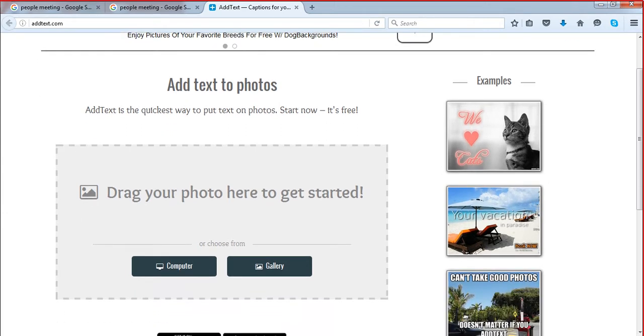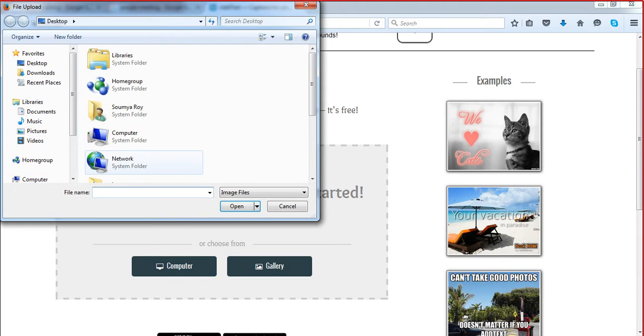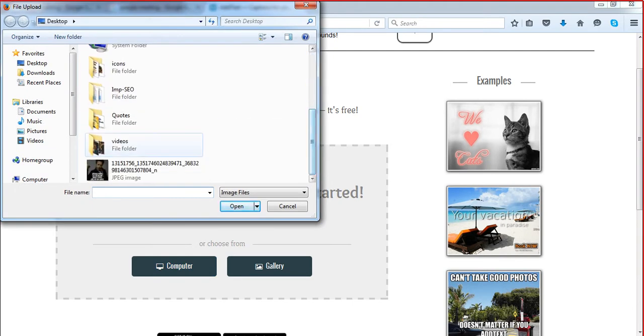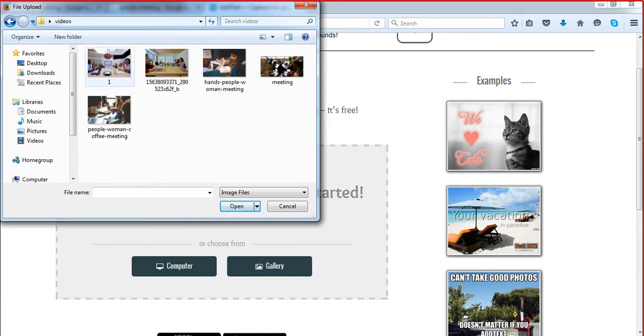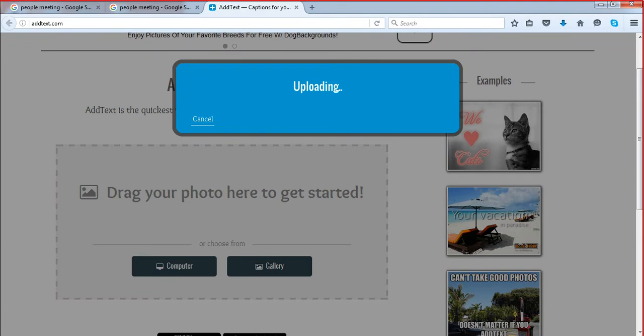So first drag your photo here to get started, or else you have this computer option. This is the browse button. Click here, and you have to select the images one by one. So say this is one of the high resolution images, this is another high resolution image. So we can select this first. This will take some time to upload because it's a very high resolution image.